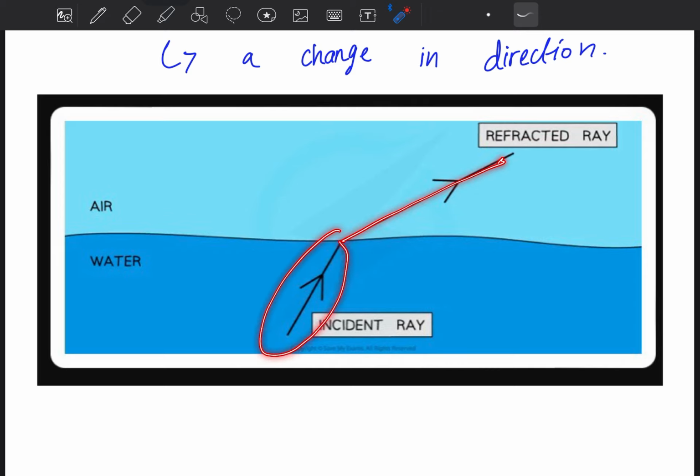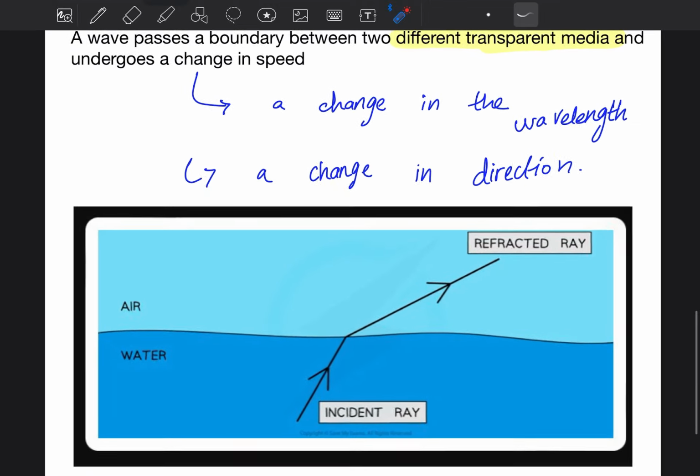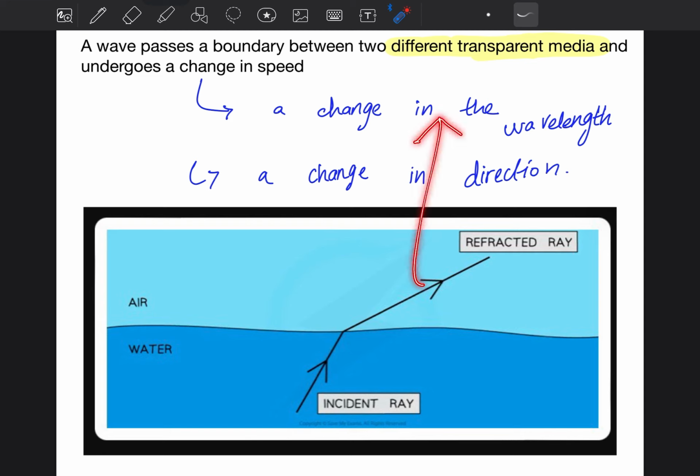This is the wavelength of the incident ray and this is the wavelength of the refracted ray. Do you think both are matched? There's a change in the wavelength: the incident ray's is small and the refracted ray's is big. There's also a change in the direction. The incident ray is going straight, but the refracted ray is a bit tilted.